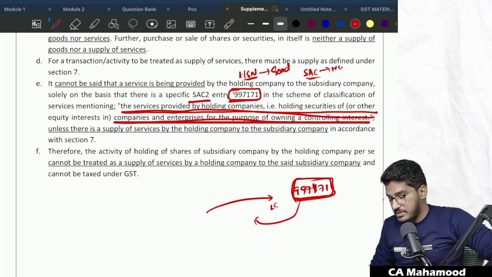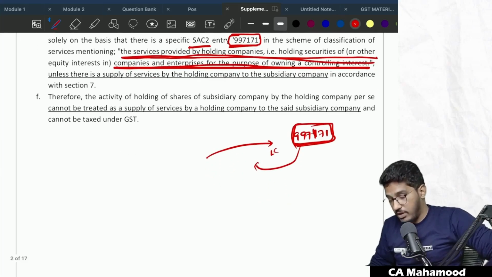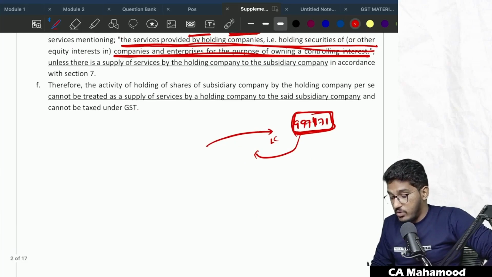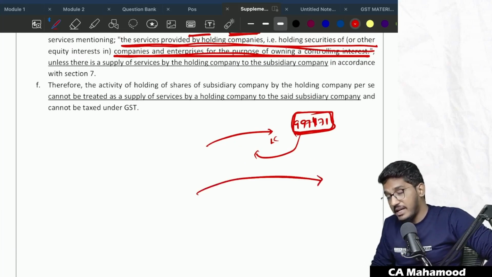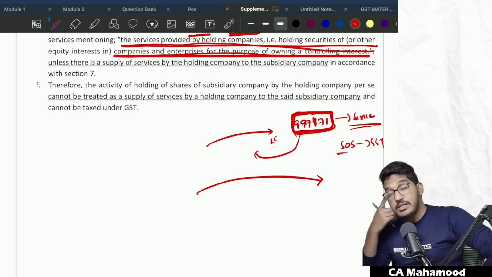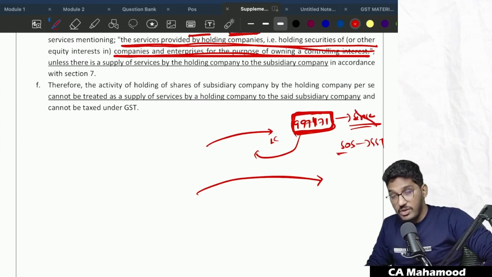Now, what some GST officer might have argued here is, hey, there is one service classification which says if a company is holding controlling interest in another company, that will fall under 997171. That is a service classification. Since it falls under 997171, I will treat it as a supply of service. On that, I will apply GST. This was one GST officer's argument, which the GST department clarified is wrong.